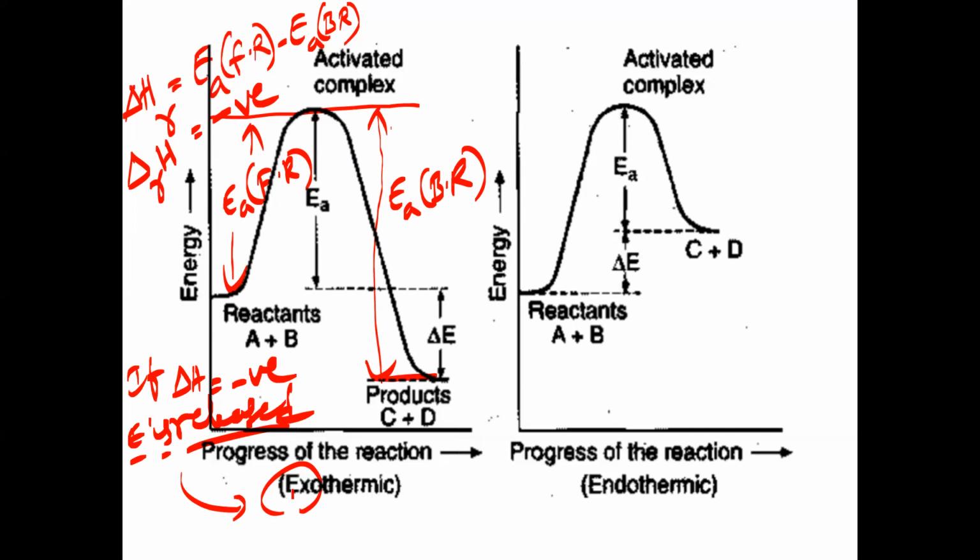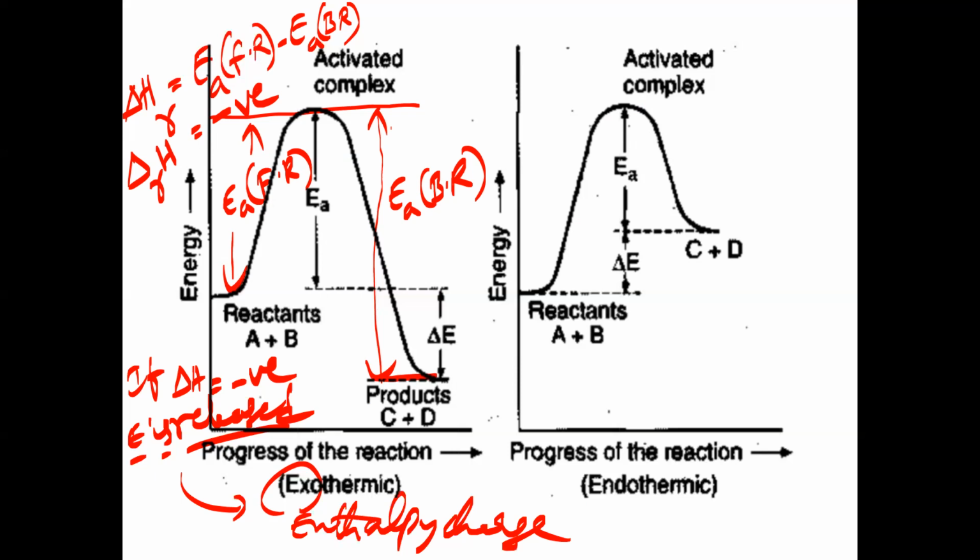Is that clear now? It is about the delta H concept. What is delta H called? Enthalpy change. Enthalpy means, as I told you, the total energy content. The total energy content of anything is called enthalpy. Enthalpy of reactant means the total energy content of reactants.